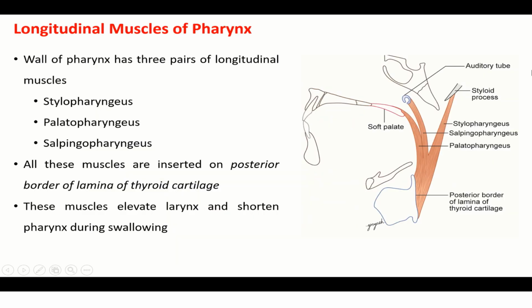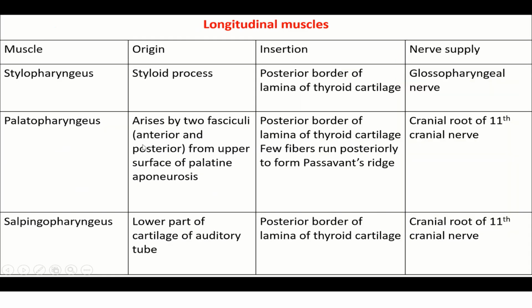The longitudinal muscles: there are three muscles you can see here. From styloid to the pharynx, stylopharyngeus; from auditory tube to the pharynx, salpingopharyngeus; from soft palate to the pharynx, palatopharyngeus. Three muscles. All the muscles get inserted into the posterior border of the lamina of the thyroid cartilage. These muscles elevate the larynx and shorten the pharynx during swallowing.